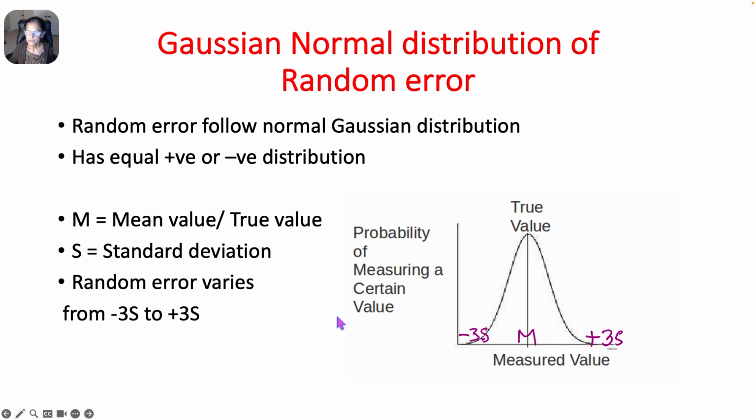It has been found out statistically. Probability of measuring a certain value is on the y-axis and measured value is on the x-axis, and this is -3s. This is a negative error from the true value, and this is +3s. This is the positive error from the true value. So the random error has both equal positive and negative deviation from the mean, that is the true value.